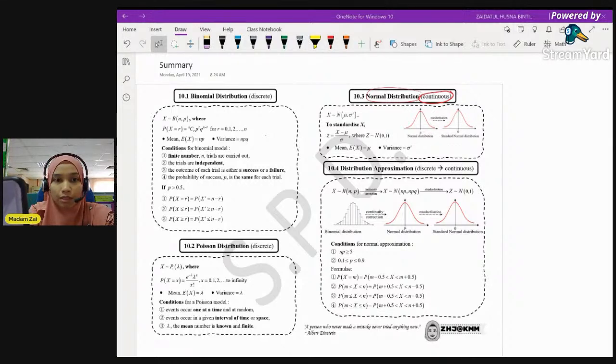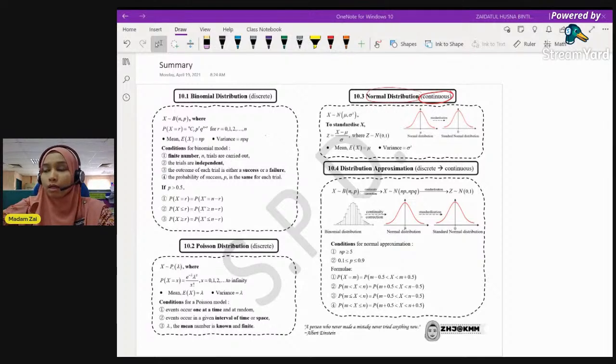Okay, so for today's lecture, we're going to discuss some of the past year questions in the tutorial book, so that you can see the pattern of this topic, topic 10 questions. Not the past year questions in the book, because I'm sure some of you have even finished those. So I'm going to use a different set of past year questions from recent years.